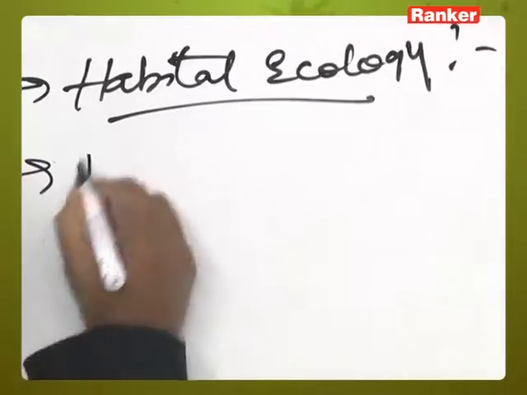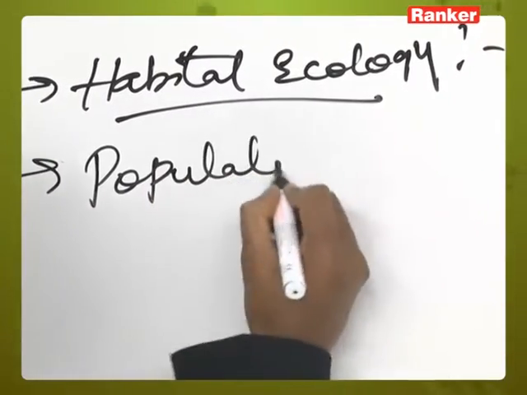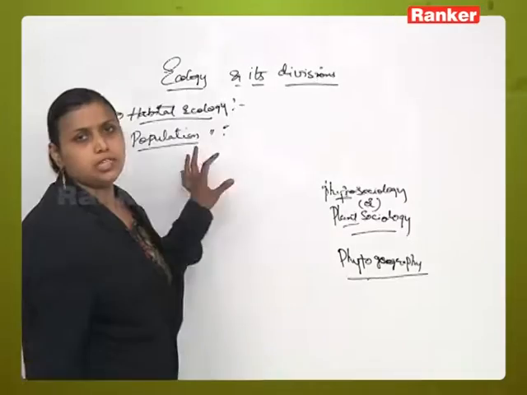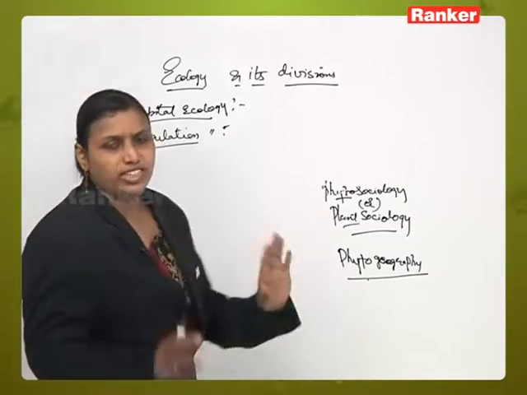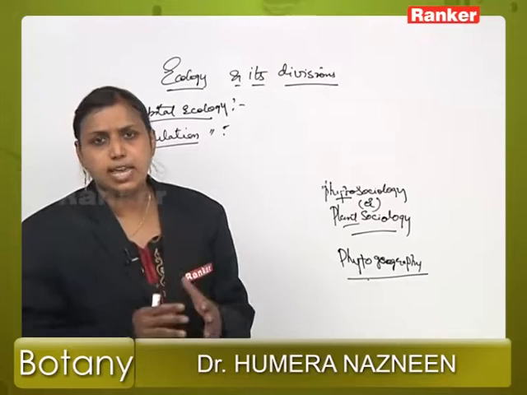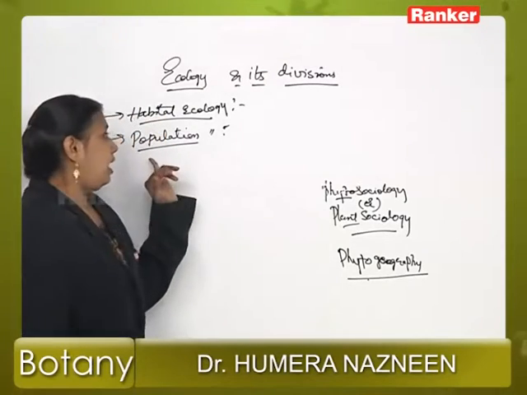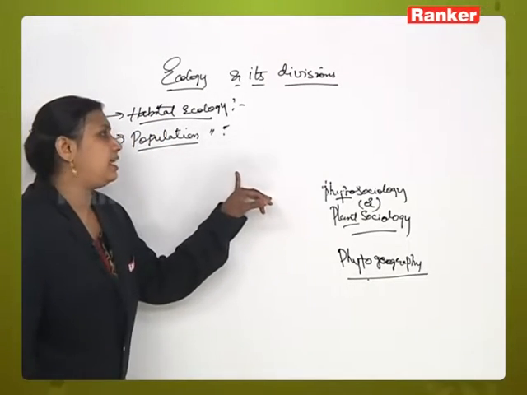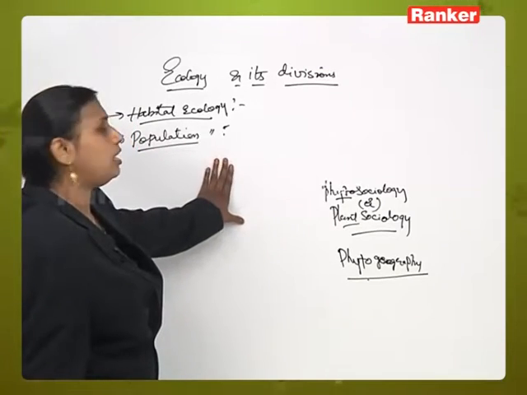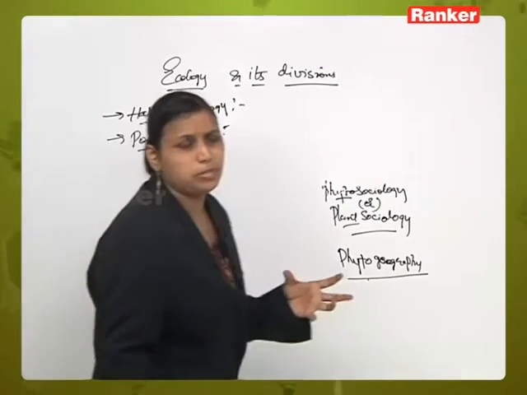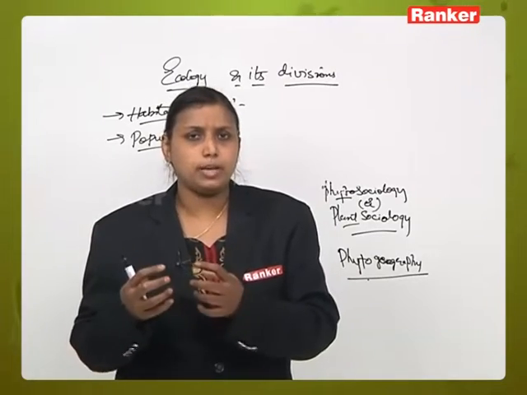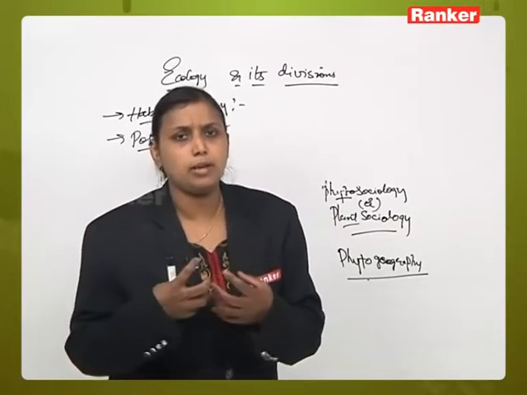Next one is population ecology. Now what is population ecology? In population ecology we study the interrelationships between different individuals of the same species and their relationship with the environment. That type of ecology is called population ecology. Population means one species, for example the human race. Humans are of two types, male and female, so we are talking about the human population.